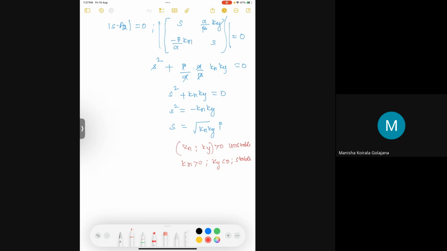Similarly, kx less than 0, ky greater than 0, stable. If both kx, ky are less than 0, unstable. Okay, so these are all the nature of this system.